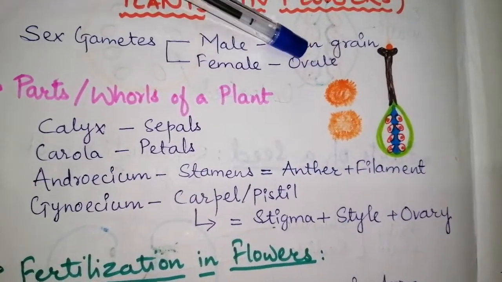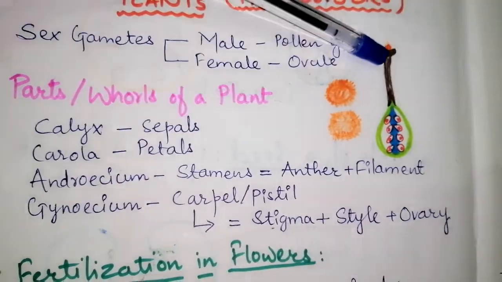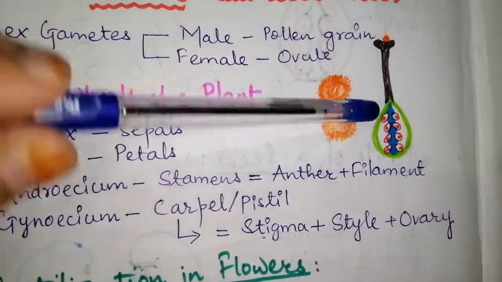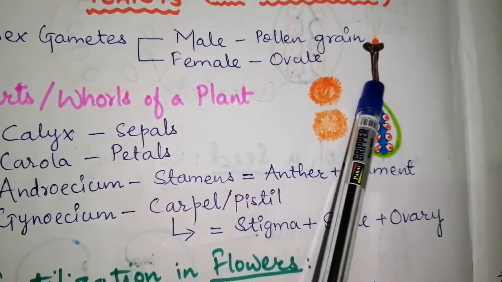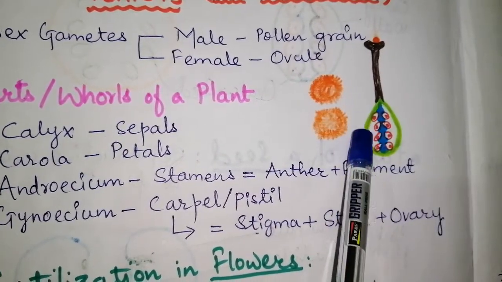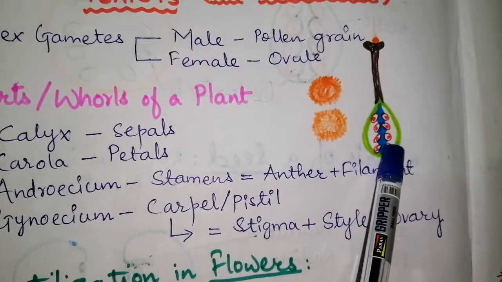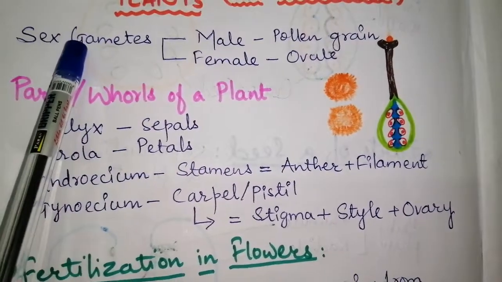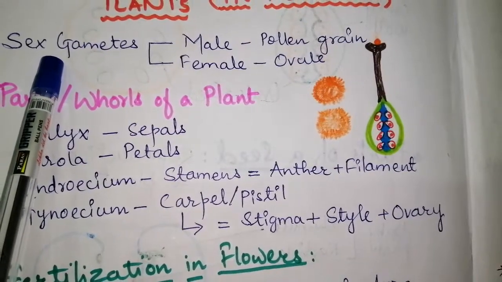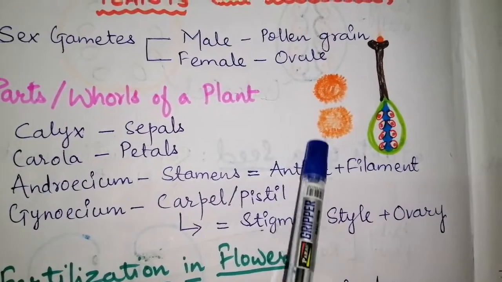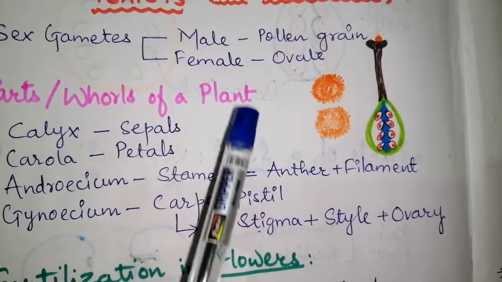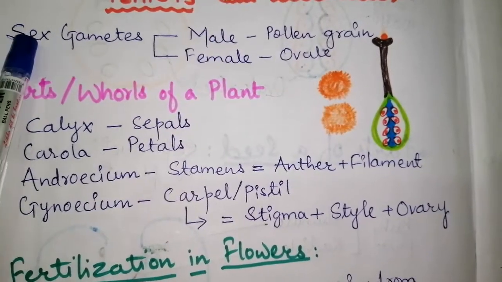In this diagram we can see this portion is the stigma, this long tube is the style, and this portion is known as the ovary. Ovary contains ovules, which are the female sex gametes in the flower, and your pollen grains are present in anthers, which are the male sex gametes.